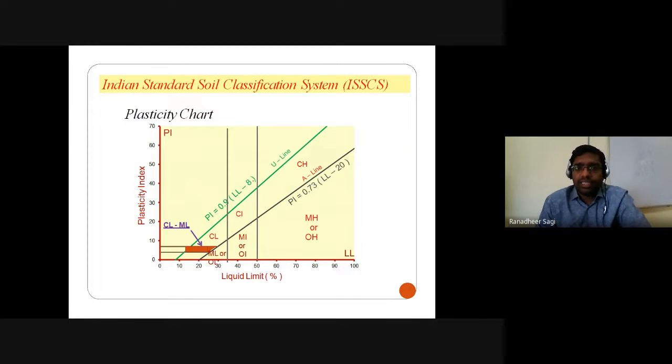So this is a plasticity chart. This is the reference line for the liquid limit value of 50. If the liquid limit value is greater than 50%, then that particular subcategory is what we call highly plastic or highly compressible. If the liquid limit is between 35 to 50%, okay, this refers to 35%, we categorize that soil as intermediate plastic, and for liquid limit values less than 35, we categorize it as low compressible or low plastic.